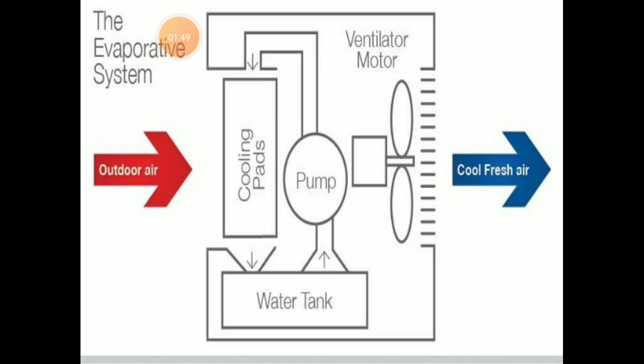So outdoor air, that is air which is to be cooled, has to be passed through cooling pads, through which air is forcefully drawn by the fan. A water tank is provided to circulate water to the cooling pad. Air passes through the cooling pad. Here, because of evaporation of water, air is cooled, and that air is again sent back to the room. That is cool fresh air, which is shown in this picture, right? So this is the simple principle of an evaporative cooling system.